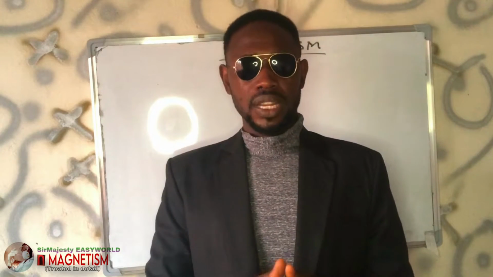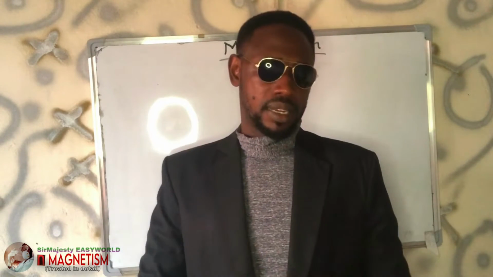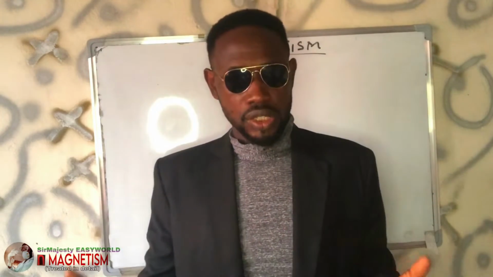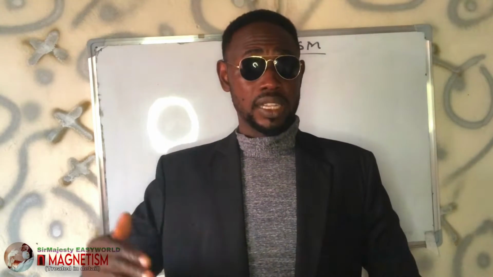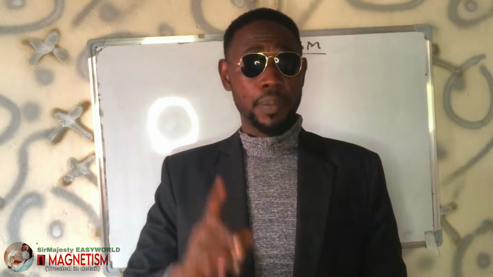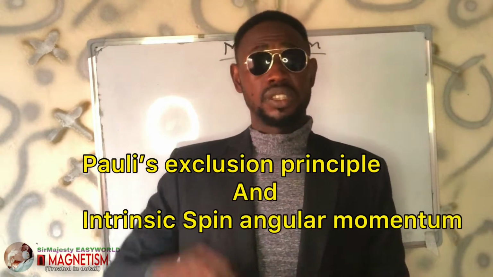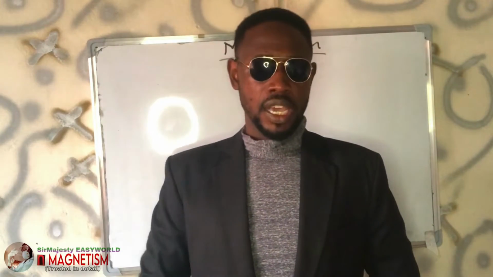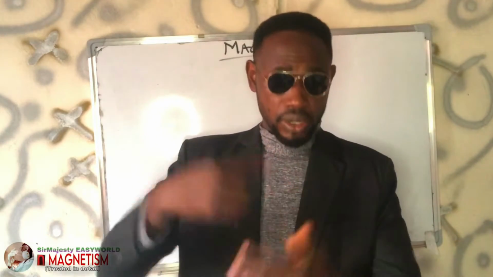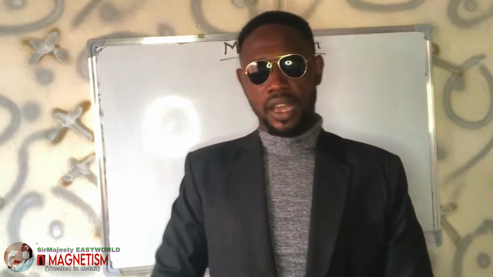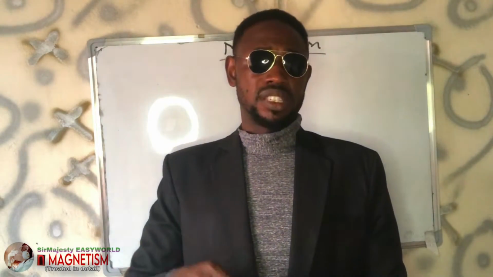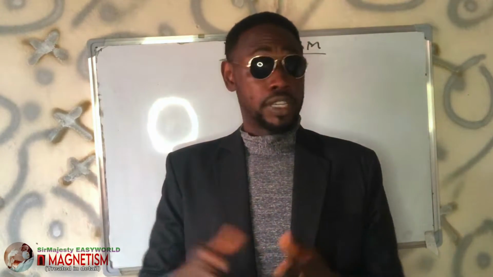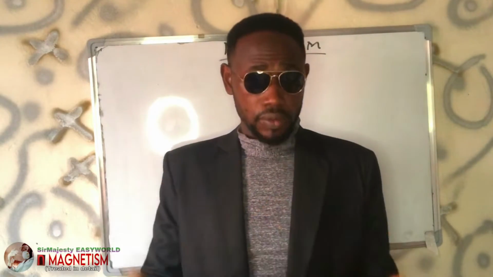Now, for you to understand clearly this particular topic, magnetism, both in physics and chemistry, you need to understand Pauli's exclusion principle. So you can watch the video on Pauli's exclusion principle. It might take a longer time to explain, but I will brief it here. You must understand Pauli's exclusion principle and understand what we call the intrinsic angular momentum, or the electron spin angular momentum in physics. Remember that angular momentum is just the rotational force of a body around an axis. But this time around we are talking about intrinsic spin, which is actually the spin of elementary particles, such as an electron, and even the spin of the nucleus itself.